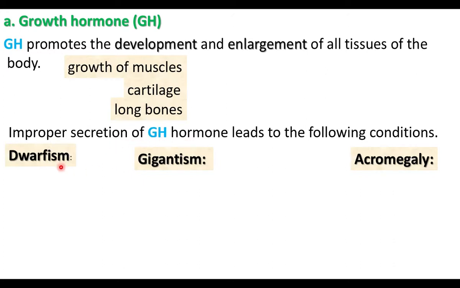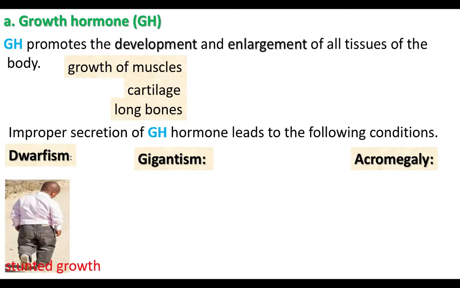In children, when the growth hormone secretion is less, bone development will be delayed, so the individuals appear short. They show stunted growth, less than 1 meter in height.